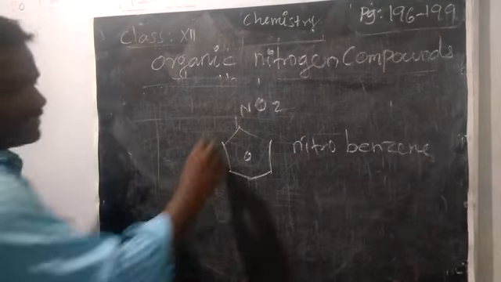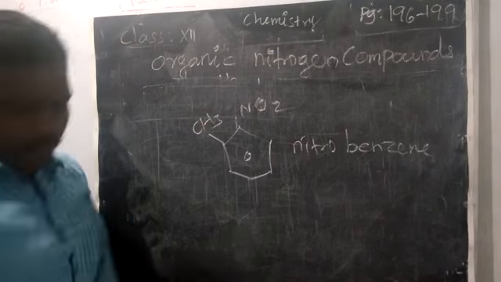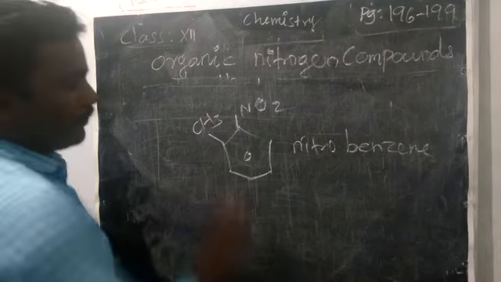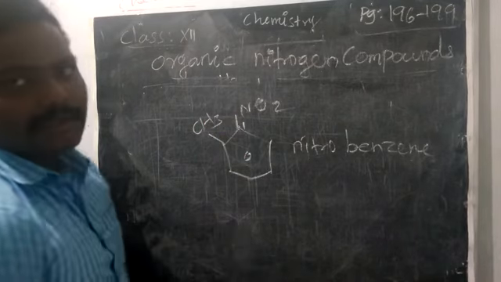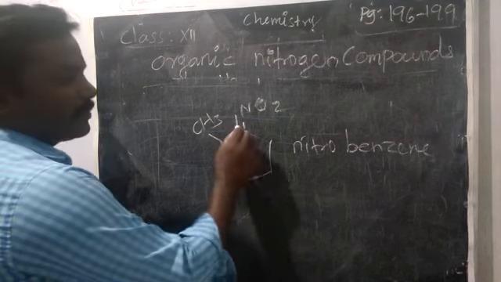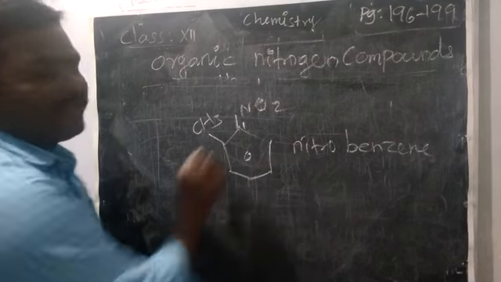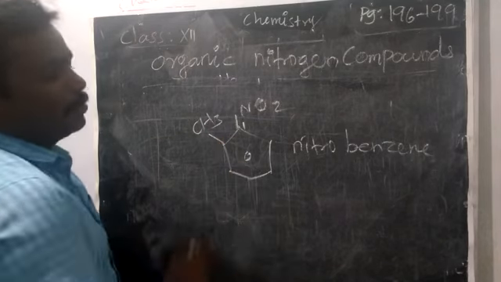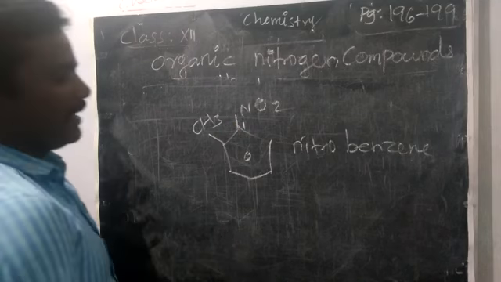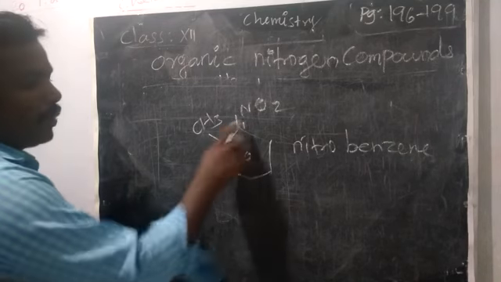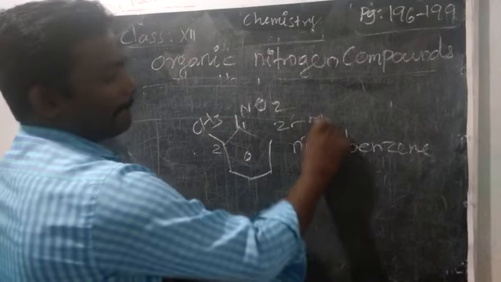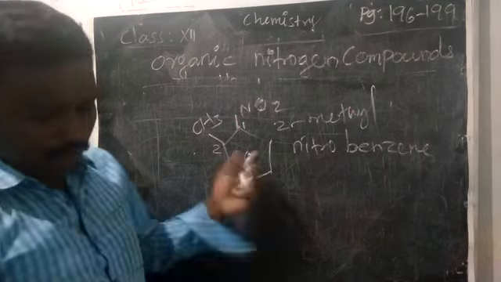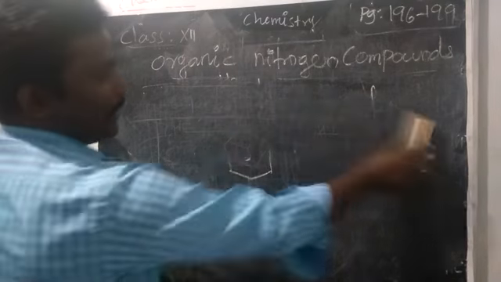Next is the benzene ring having some substitution. Then how do you name the substitution? Where you have added the NO2 group, that is number 1. So which side branch has the least number? If you count this side, 1, 2, 3, 4, 5 will come for the branch. If you count this anti-clockwise direction, 1, 2. So whichever has the least number, according to that you have to give the name. So 1, 2, 2-methylnitrobenzene.